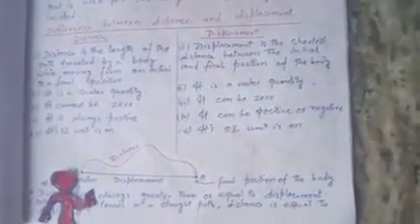The SI unit of both distance and displacement is the meter. So this is the difference between distance and displacement.